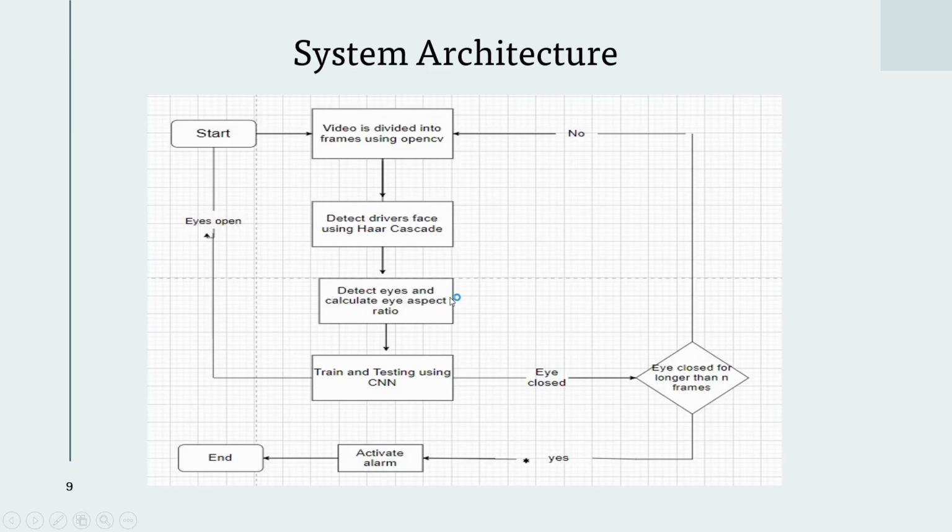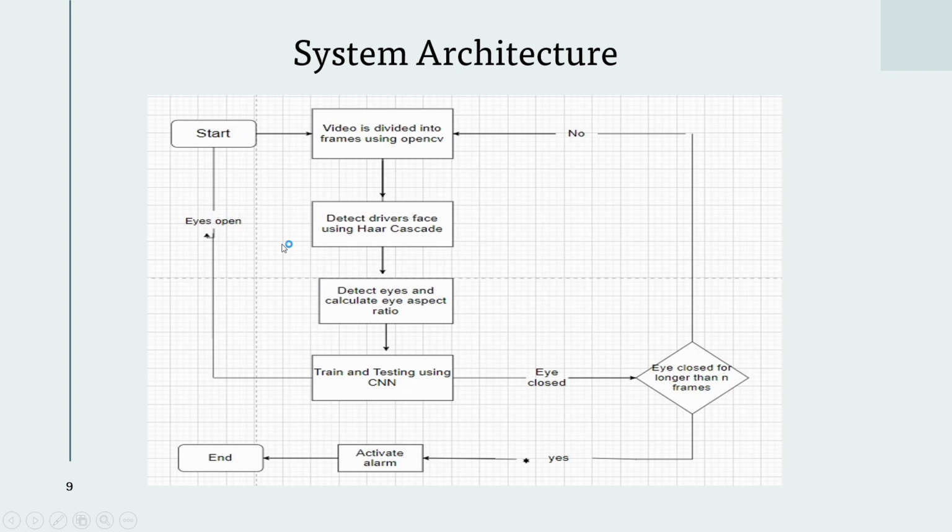This is the system architecture. The video is first divided into frames using OpenCV. Haar Cascade takes these independent frames and detects the face. The CNN algorithm mainly performs the two tasks of feature extraction and classification. It extracts the eyes from the detected face and the eye aspect ratio is calculated. From this score, the model determines if the eye is open or closed.